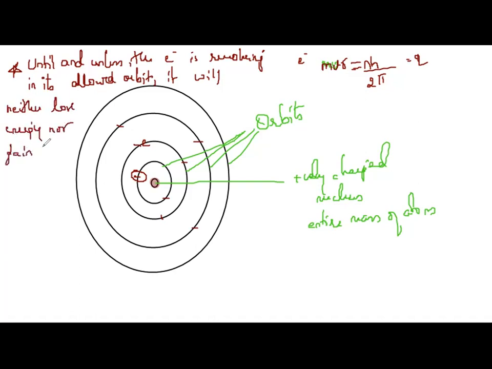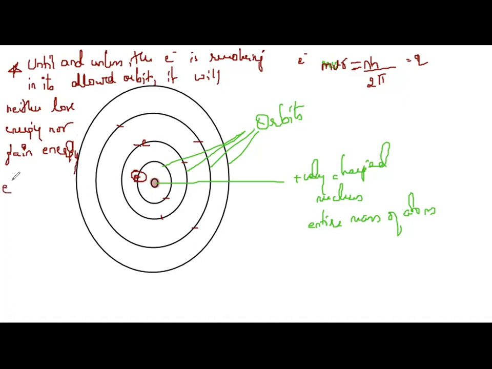So this overcame Rutherford's limitation. Rutherford's limitation was that when an electron is continuously revolving, accelerating, it should lose energy and fall into the nucleus. But Bohr said that until that electron is in its own allowed orbit, it will neither lose energy nor gain energy.